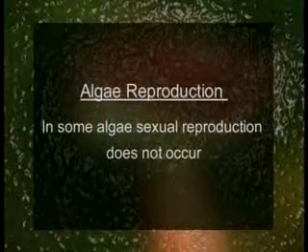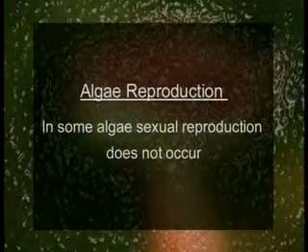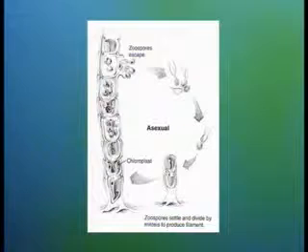Now, discussing the reproduction in algae. Algae reproduce both by asexual and sexual means. However, in some algae, sexual reproduction does not occur at all. It is either through phylogenetic loss or it has not developed. Asexual reproduction involves the increase of progeny without involving the fusion of cells and nuclei.